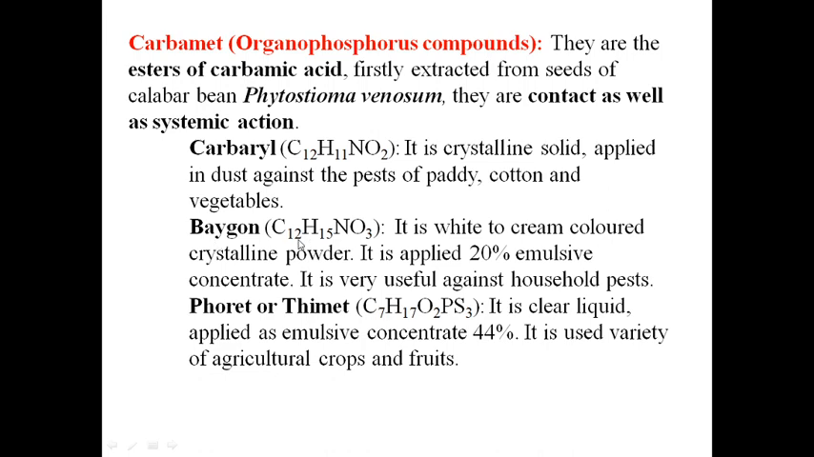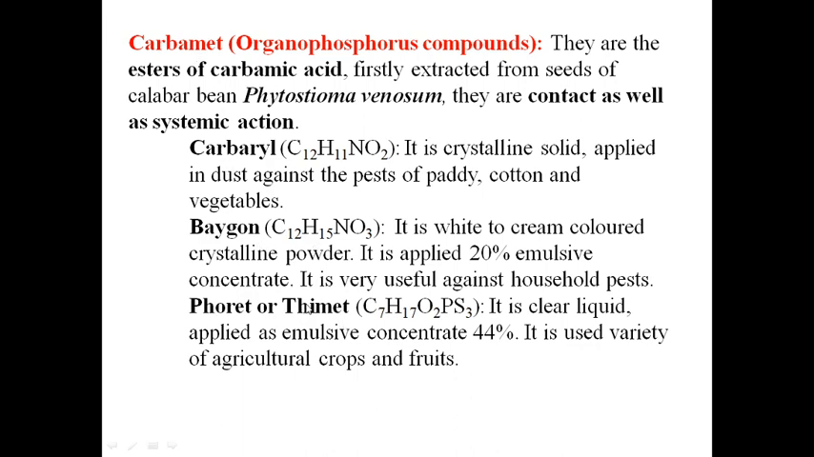Baygon. C12H15NO3, it is a white to cream colored crystalline powder. It is applied as 20% emulsifiable concentrate. Emulsifiable means it is mixed and liquid is formed. It is dissolved into emulsifier, that's why it is called emulsifiable concentrate. It is very useful against household pests, against house flies and insects like cockroaches and mosquitoes. The Baygon is widely used for household purposes.